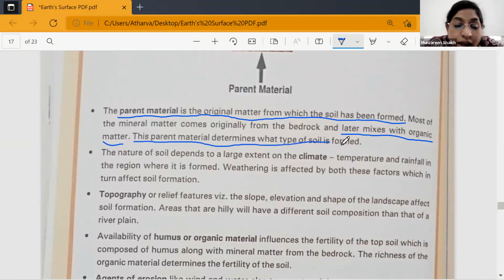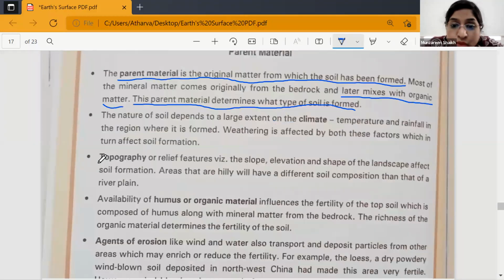Okay, next is the nature of the soil depends to a large extent on the climate. Do you all agree with this? Yes, ma'am. If the climate is rainy, ma'am, the mud will be very squishy. And if it is like a desert, ma'am, barren, the mud won't be that squishy. True, true. Got it? So we will understand how climate plays an important role in the formation of soil. Please underline this. The nature of soil depends to a large extent on climate.